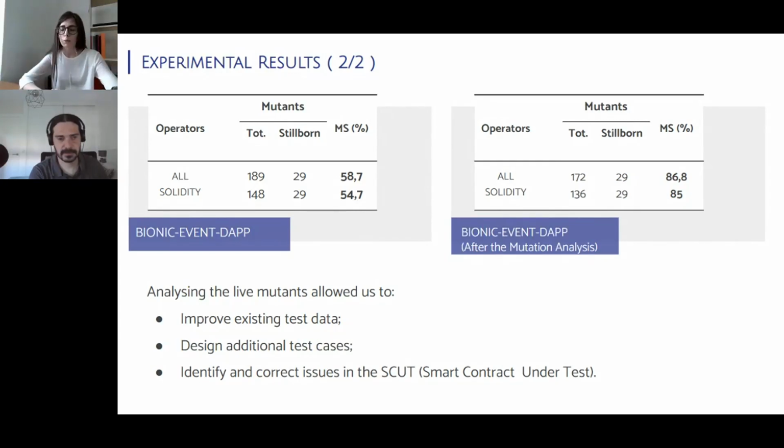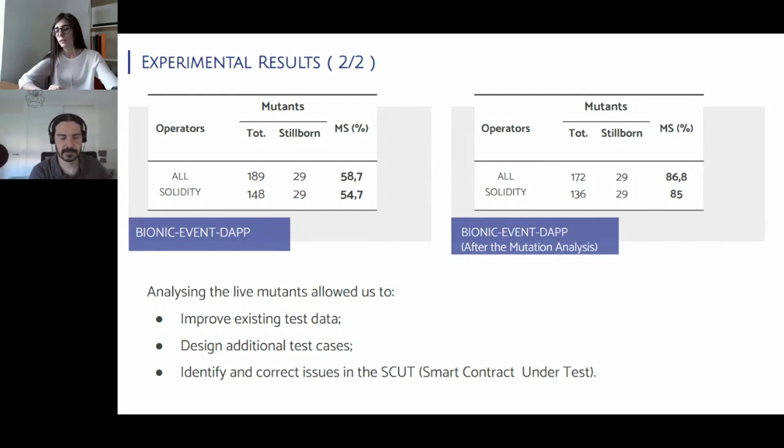Apart from that, we also found some faults in the existing test cases. For instance, there was a contract that contained some nested require statements, which are statements that act as a guard mechanism. They check some preconditions, and if the condition is respected, the transaction can be carried out. Otherwise, the transaction is reverted.